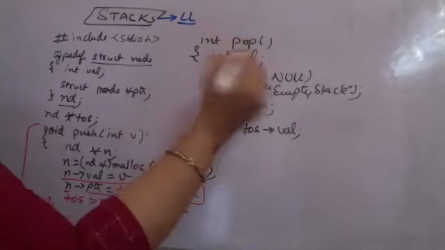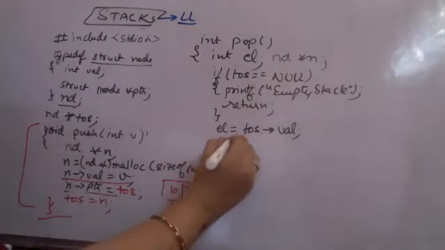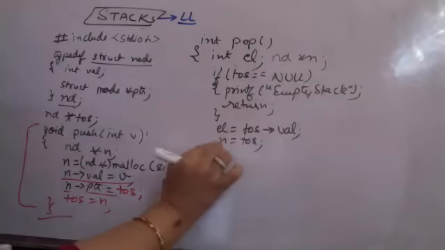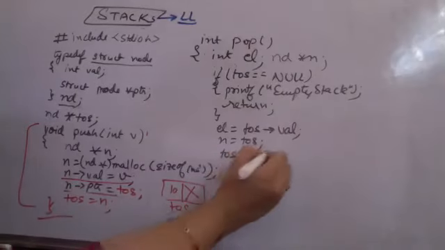Now you have to take a node pointer, some temporary pointer n. So n is equal to top of stack. You will see why I am taking this. And you have to do top of stack is equal to top of stack's pointer.